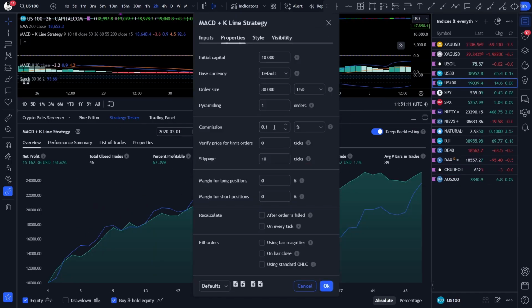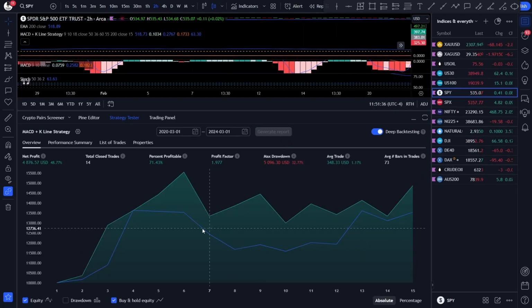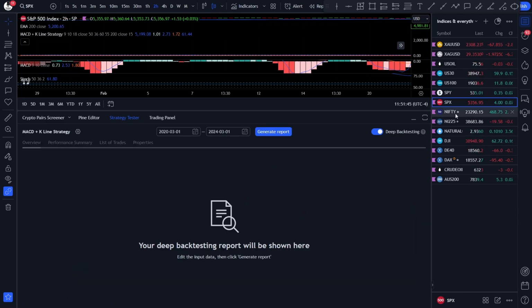Now let's see what happens with the US100 if I change the commission from 0.1 to 0.25. It is still profitable, but now the drawdown is around 30% and the buy and hold outperforms it. What about the others? On SPY with a 0.25% fee on each entry and exit, the script still outperforms the buy and hold.